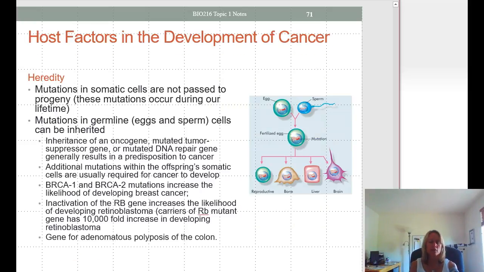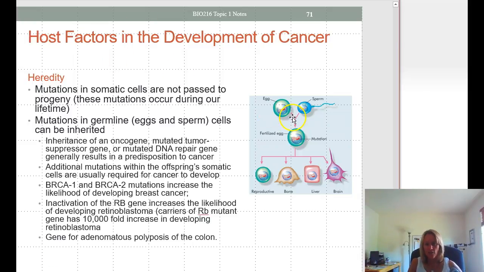So what are some of the host factors that lead to the development of cancer? One is hereditary. Now it's important to note that mutations in somatic cells are not passed down to their offspring. Mutations of somatic cells occur during your lifetime. However, a mutation in a germline cell, and that would be egg or sperm cells, can be inherited. So if you inherit an oncogene or a mutated tumor suppressor gene or a mutated DNA repair gene, that can lead to a predisposition to cancer.